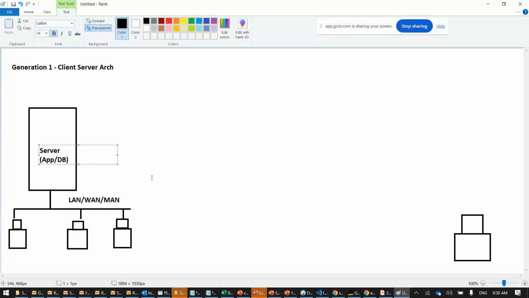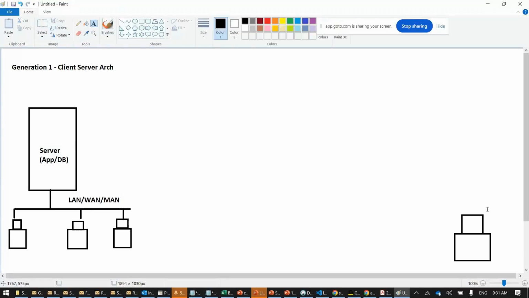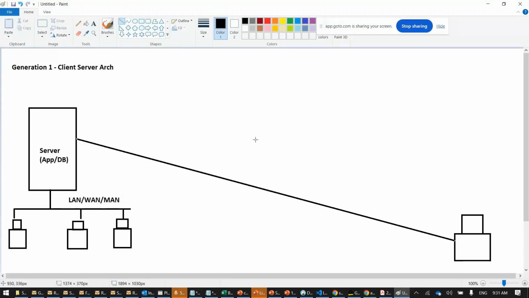This server is giving data to all the clients within the office network. Now, this guy is not in the office network. He's sitting somewhere at home. Right? Now, how will you connect? You have to put a dedicated line. Have you heard the word called leased line? Leased line concept? Yes or no? No? Okay, good.